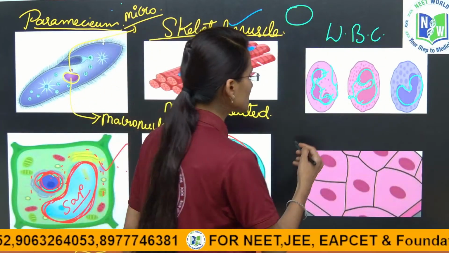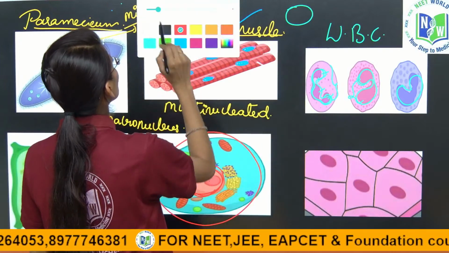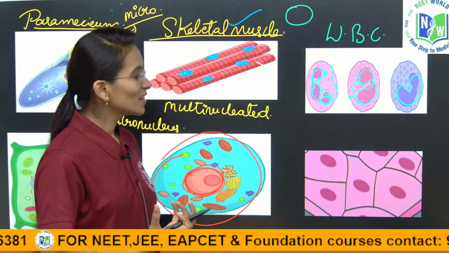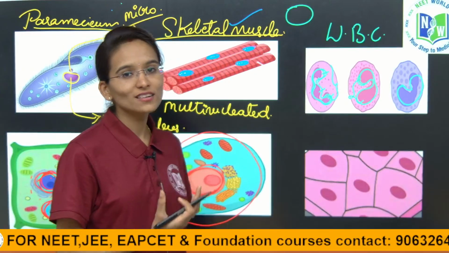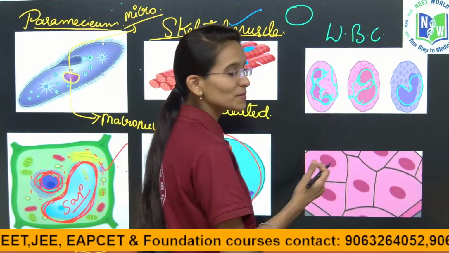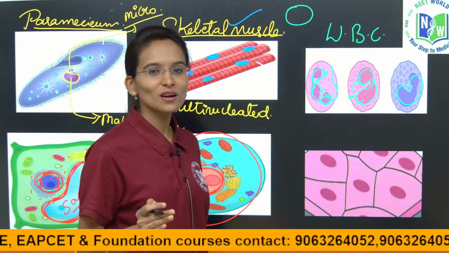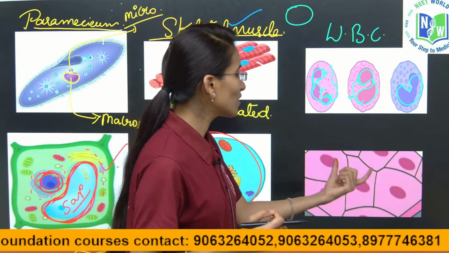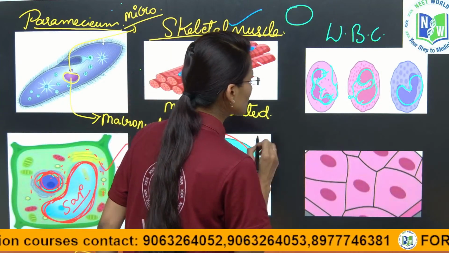And next here comes a simple squamous epithelial tissue. About the tissues you are going to learn in the next chapter, children. Okay, that is also a very interesting chapter. Yes, after completing this we are going to move to the next chapter, that is the tissues. Okay, there you are going to learn about the animal tissues. Now I am just giving you a small introduction about it.